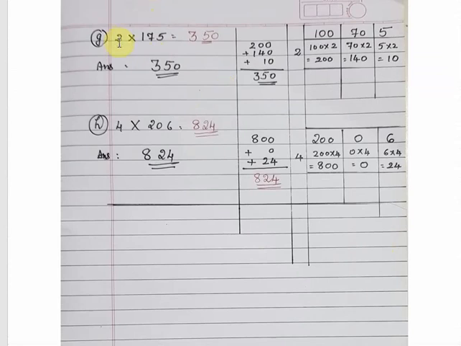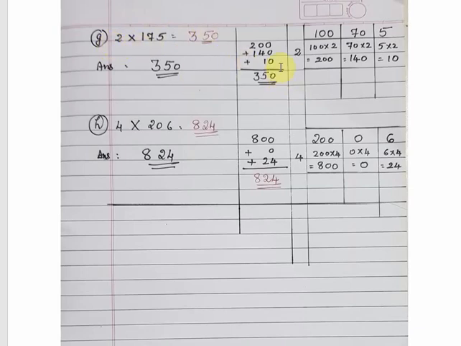Now the next question, a slight variation but the method is same. Instead of a 3 digit multiplicand, here 1 digit is given and the multiplier is 3 digit. But there is a rule: when we multiply two numbers, if they interchange the order, the answer is same. 2 multiplied by 175 or 175 multiplied by 2, the answer is one and the same. So there will be no problem.